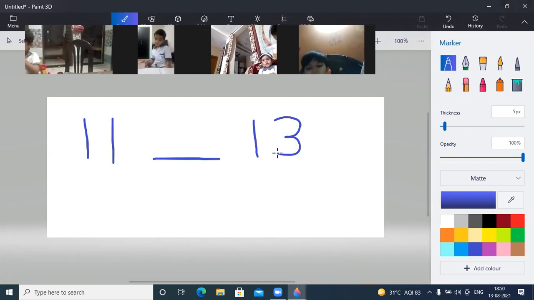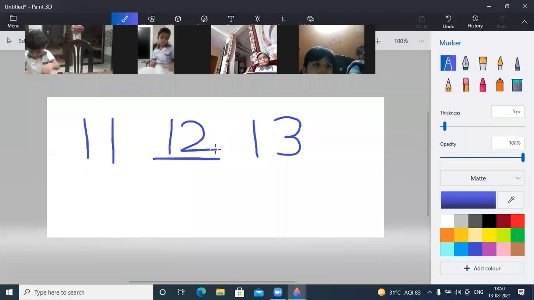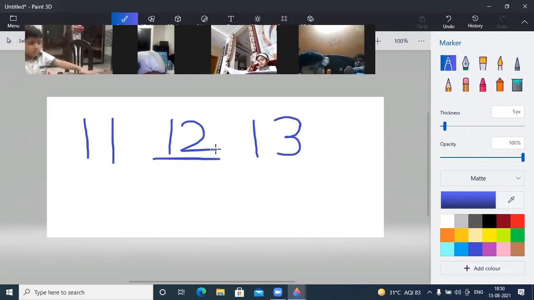What comes after 11? 12. So 12 comes in between 11 and 13. 11 और 13 के बीच में आता है 12. 12 comes in between 11 and 13.